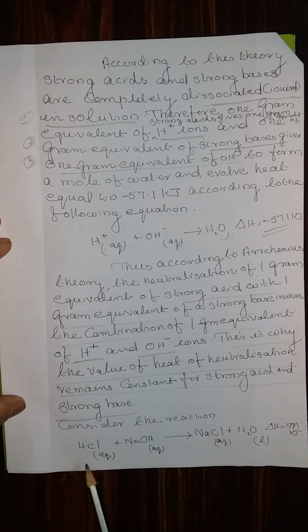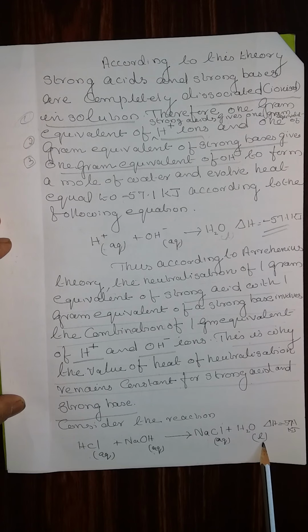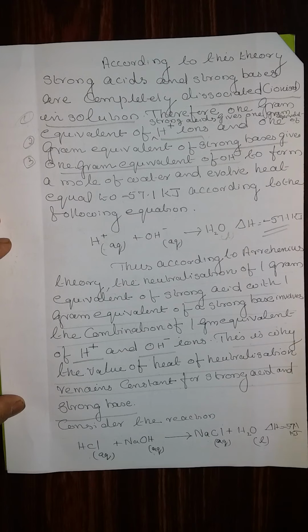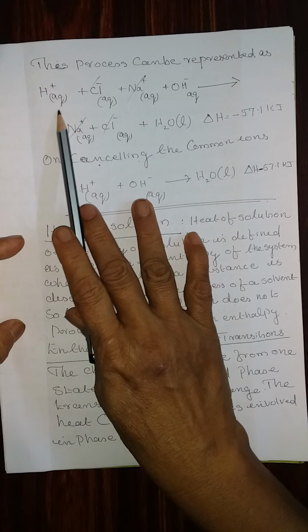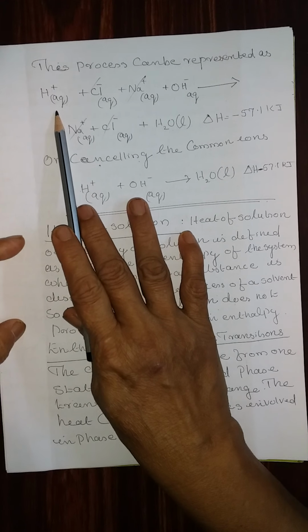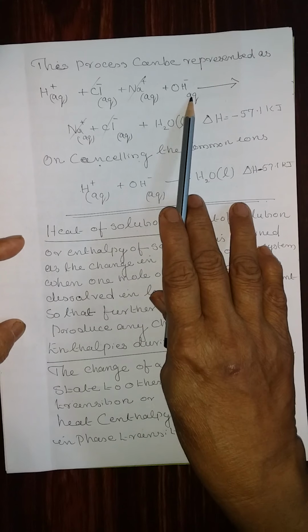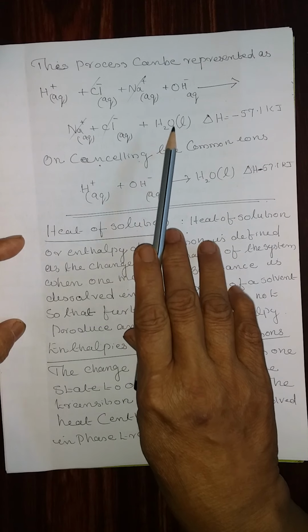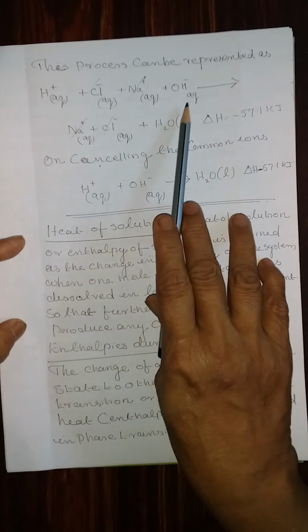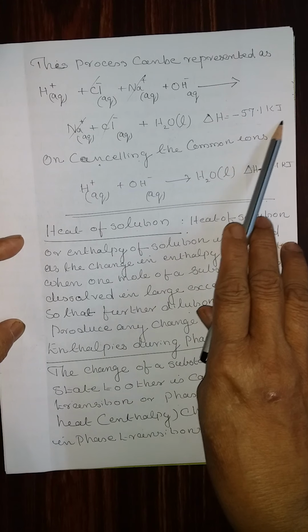Consider an example. Hydrochloric acid reacts with sodium hydroxide and forms sodium chloride and water. The delta H is equal to minus 57.1 kilojoules. It can be explained by taking the ionic equation. Hydrochloric acid means H plus Cl minus. Sodium hydroxide means Na plus OH minus. Sodium chloride means Na plus Cl minus. And water is the product formed from this H plus and OH minus ion. And delta H is minus 57.1 kilojoules.